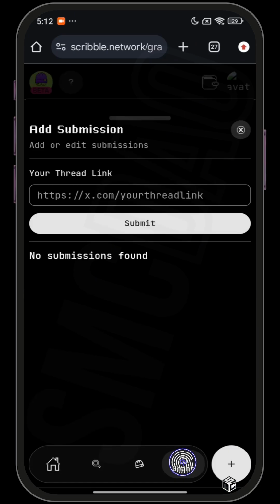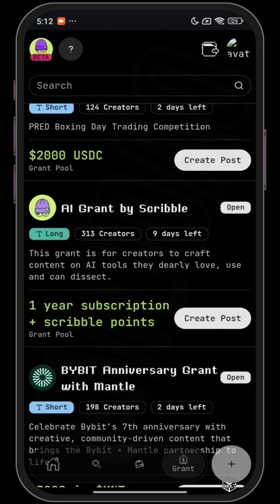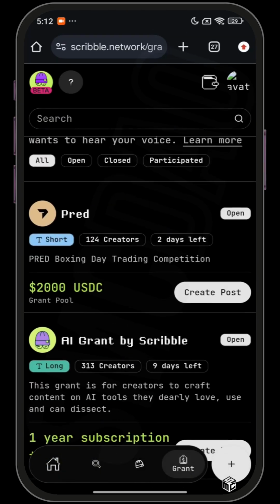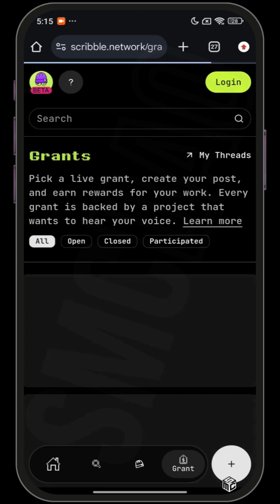Now let's go back. The process is the same for different campaigns. I think there are currently only 3 open campaigns right now. Carefully go through the campaign guidelines so you know exactly what you are posting about and what your post needs to contain. Now, how will you know if you win a Scribble grant? Scribble announces grant winners publicly on X, and each winner gets tagged with their username. So that's how to write threads and earn on Scribble.